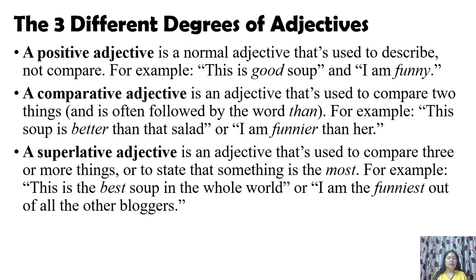But in funny, funnier, funniest. So like this, there is a whole list of 3 degrees of adjectives that you can learn either from the net, you can just Google, or from your grammar books that you have. Next time while revising, I will give you a list of adjectives.